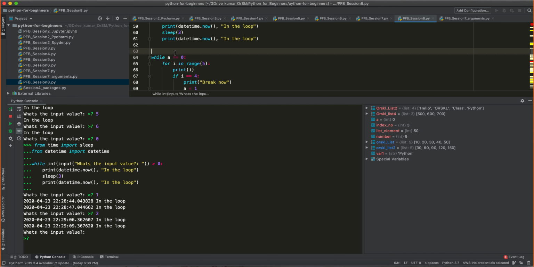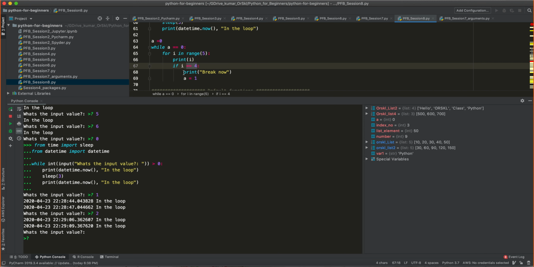So let me say this. While a is equal to 0, get into a for loop and run this for loop 5 times. Print the value of i. It is going to be 0, 1, 2, 3, 4. And whenever you see a value of 4 for i, just say you are breaking it now.